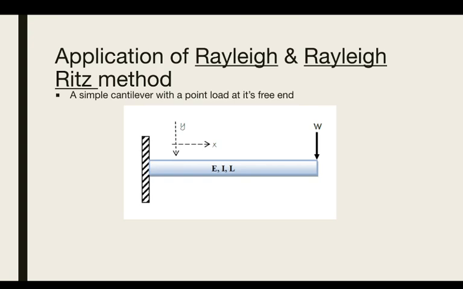Now we will talk about the application of the Rayleigh and Rayleigh-Ritz method to a simple cantilever with a point load at its free end. Earlier we considered a force P applied horizontally, but now we will consider a point load W applied onto the cantilever beam.